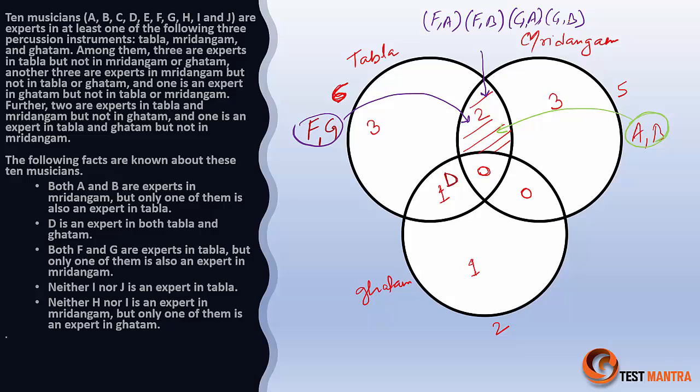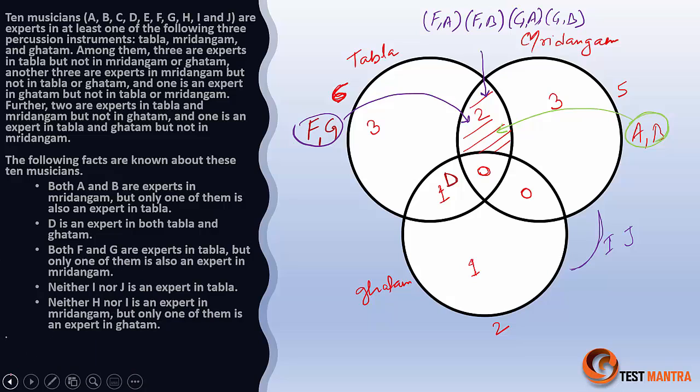Neither I nor J is expert in tabla. So neither I nor J is expert in tabla. So I and J should belong to this part, right? I and J belongs to this part. Neither I nor J is expert in tabla.